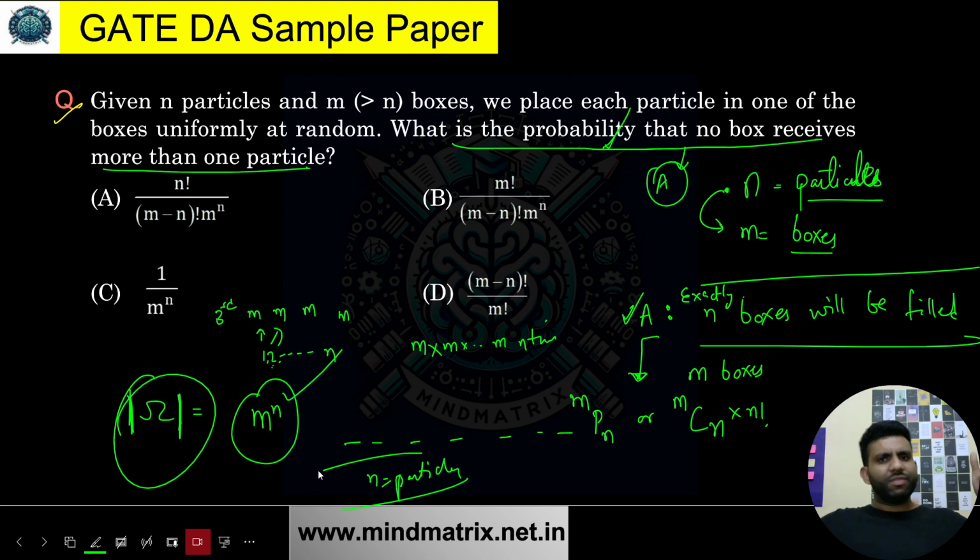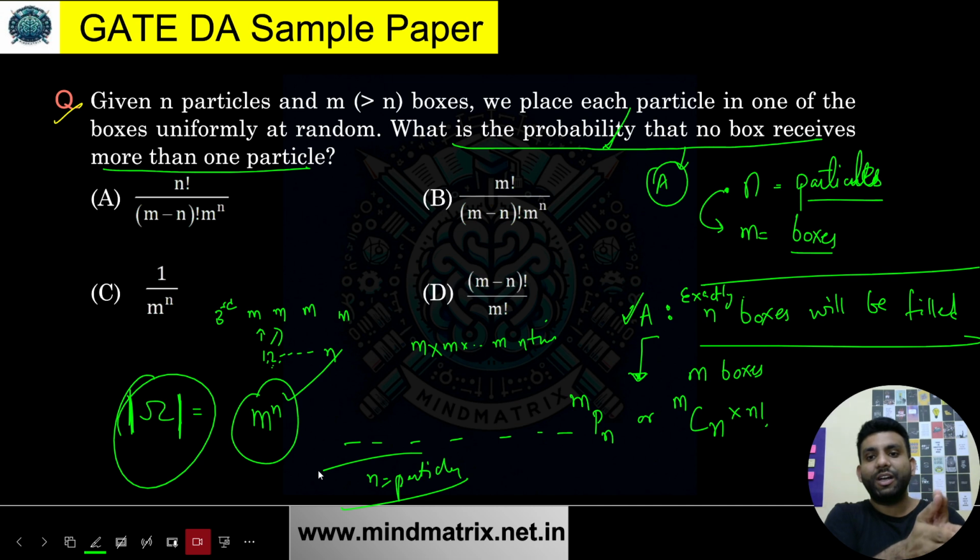Okay, n particles are already ordered. So what you are doing is, out of these m boxes, you are picking up n and then ordering them, and whatever order you have fixed, within those you are just placing these one by one.